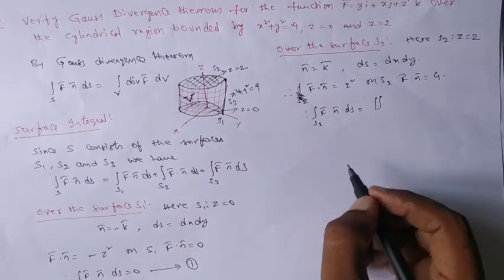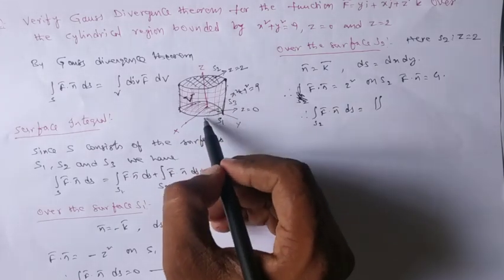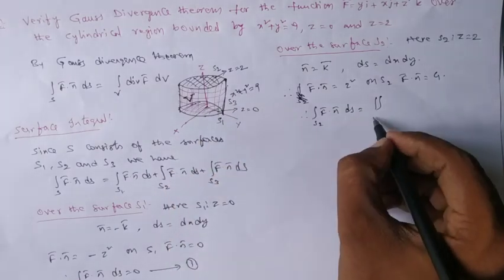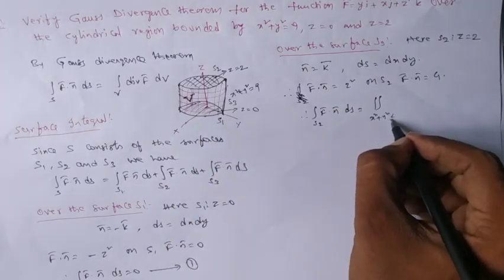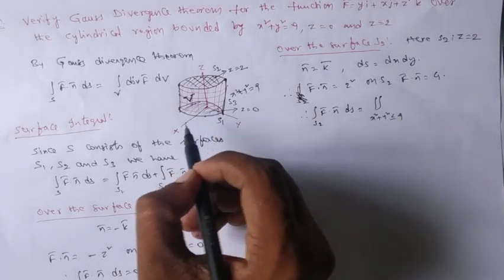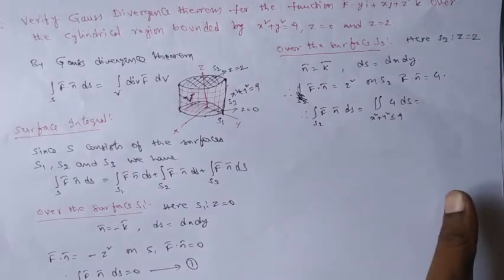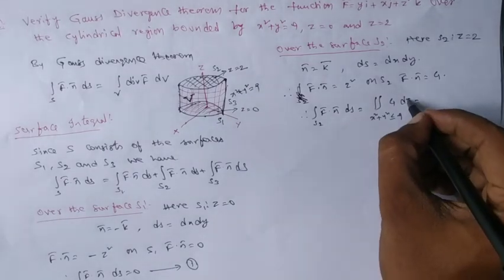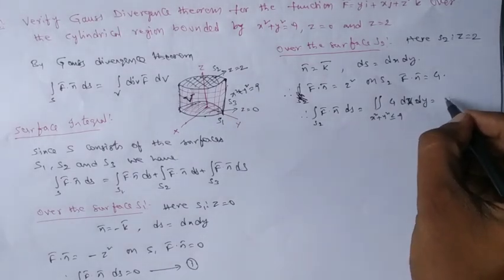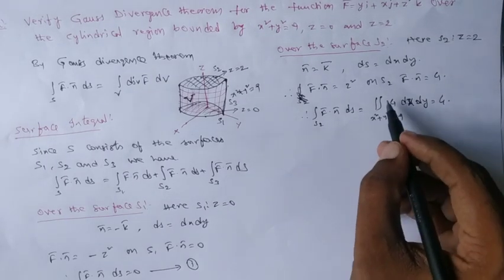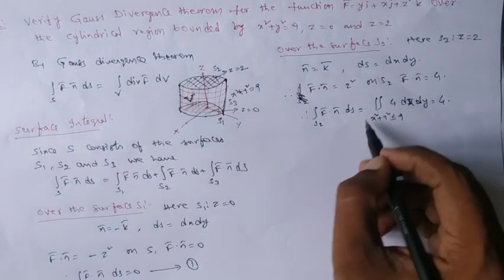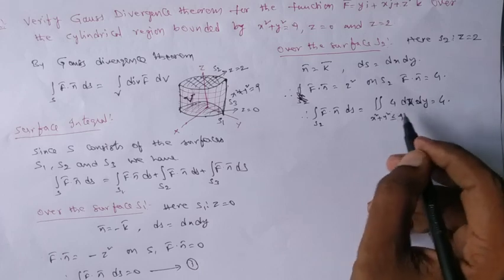double integral. So once it is projected onto the xy plane, the region will be x square plus y square less than or equal to 9. That is the shaded region. So f bar dot n bar is 4, ds is nothing but dx dy. That means 4 times, since the double integral over any region of dx dy gives the area of that region.